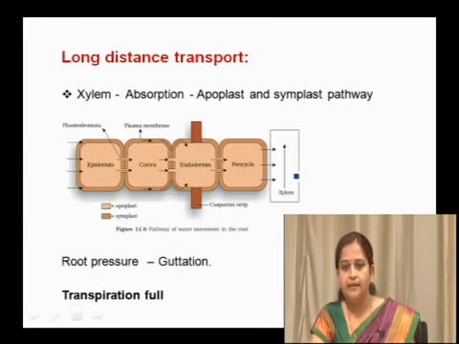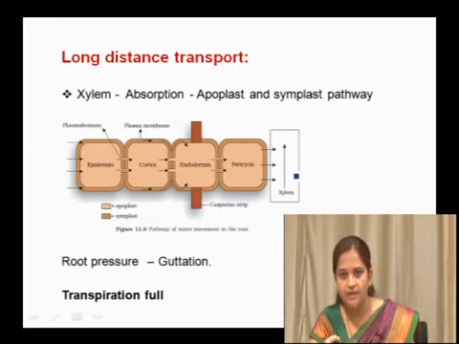Root pressure is the pressure created in the root while absorbing ions and water. When excess water is excreted in the form of liquid due to root pressure, it is called guttation. Guttation, osmosis and diffusion are not sufficient to carry out transport over long distances.